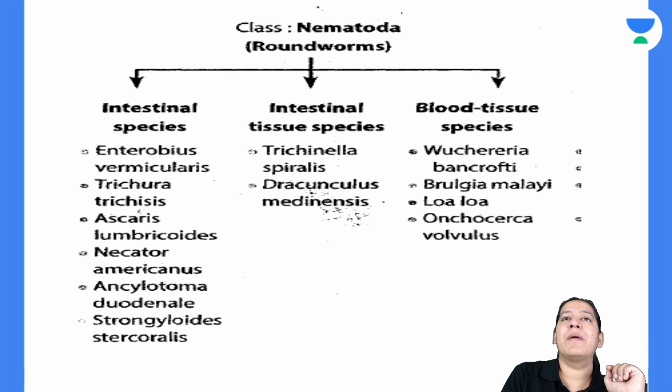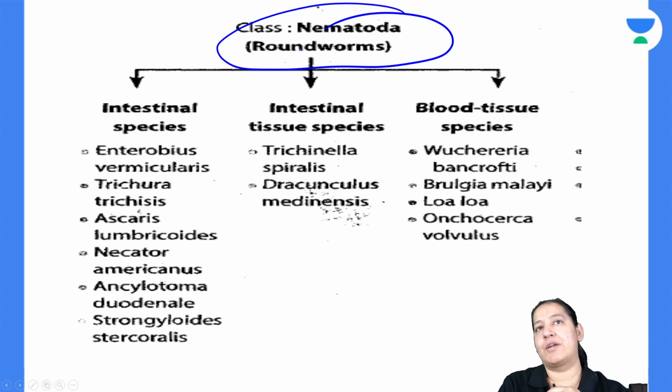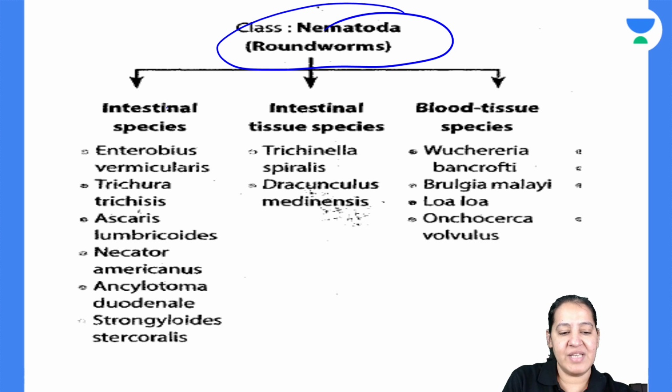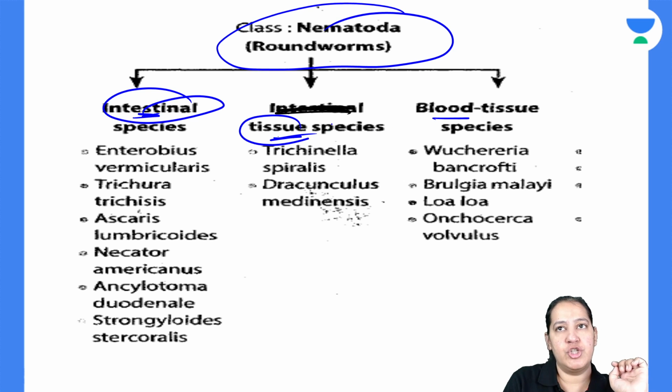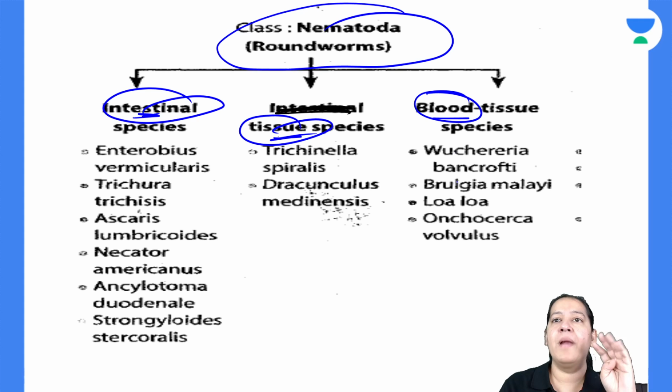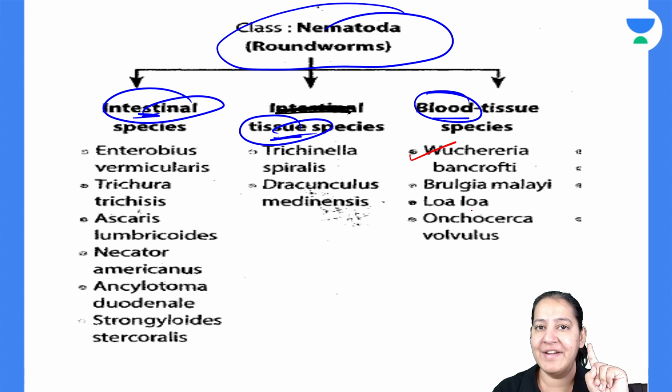Just listen. Coming to nematodes, nematodes are the roundworms. Again, divide them into 3 categories: the one which resides in intestine, the one which resides in tissue, and the one which resides in blood. So intestinal, tissue and blood. In blood, there are 4. Let me start with blood. Wuchereria bancrofti, which causes elephantiasis, Brugia malayi, Loa loa and Onchocerca volvulus.